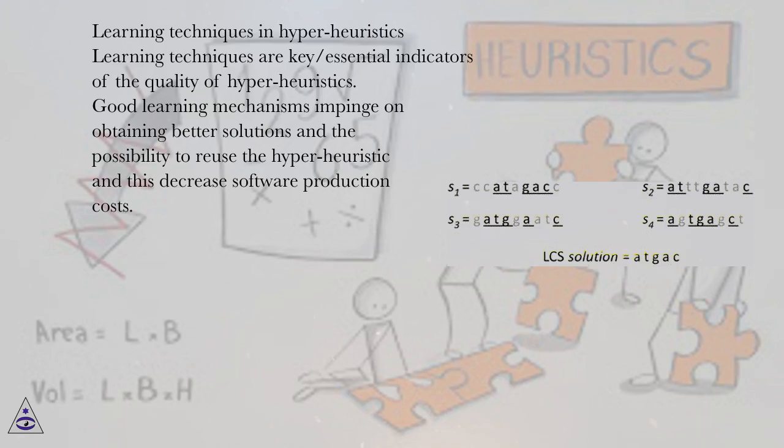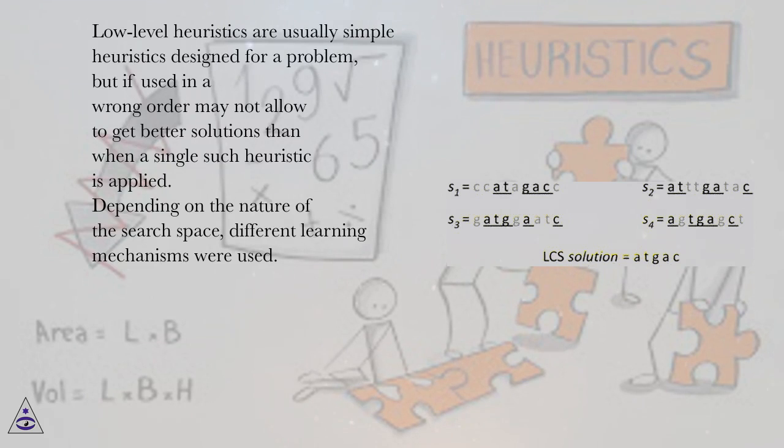Learning techniques in hyperheuristics. Learning techniques are key indicators of the quality of hyperheuristics. Good learning mechanisms impinge on obtaining better solutions and the possibility to reuse the hyperheuristic, and this decreases software production costs. Low-level heuristics are usually simple heuristics designed for a problem, but if used in a wrong order may not allow getting better solutions than when a single such heuristic is applied.